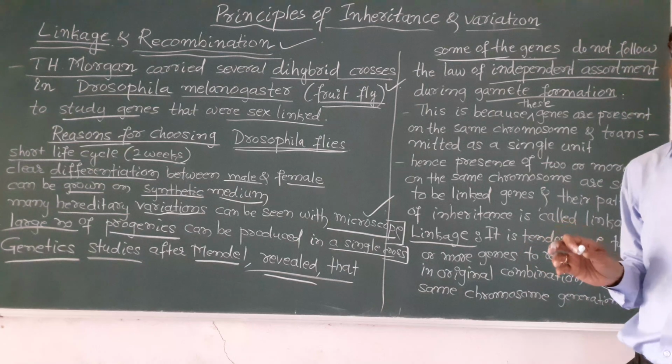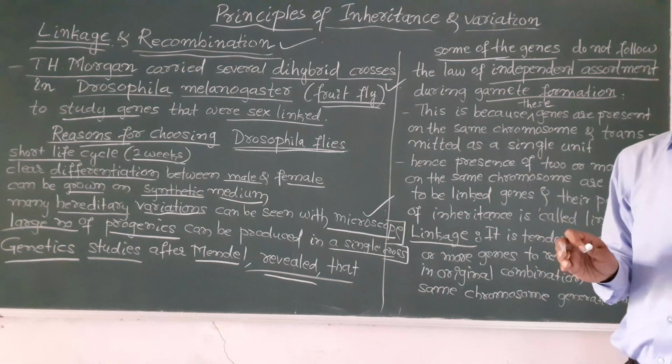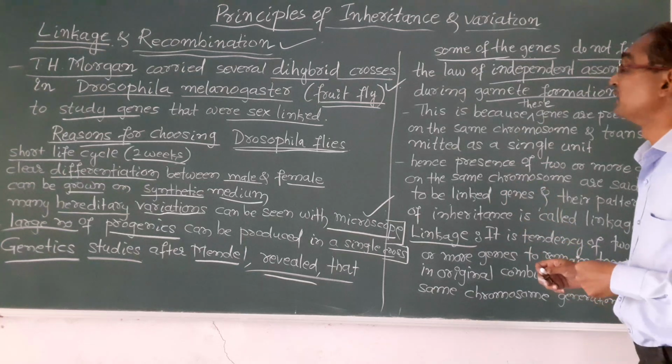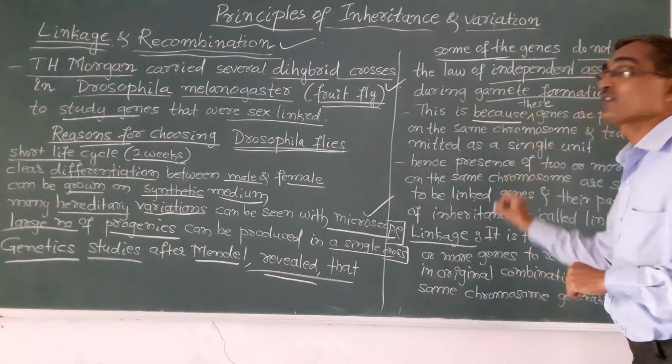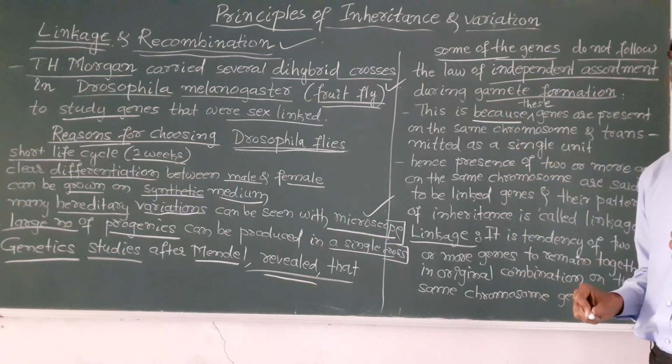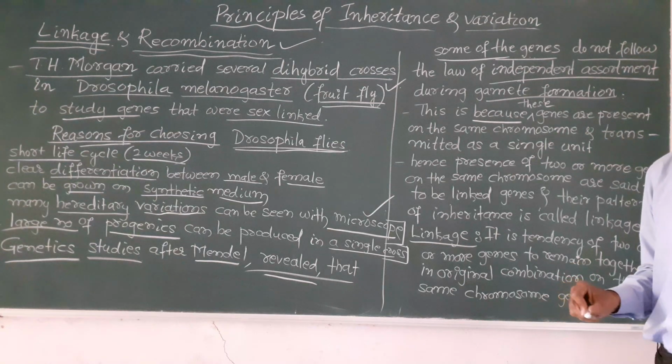This was seen during the studies of genetics after Mendel. And the reason why some of the genes do not follow the law of independent assortment during gamete formation is this.